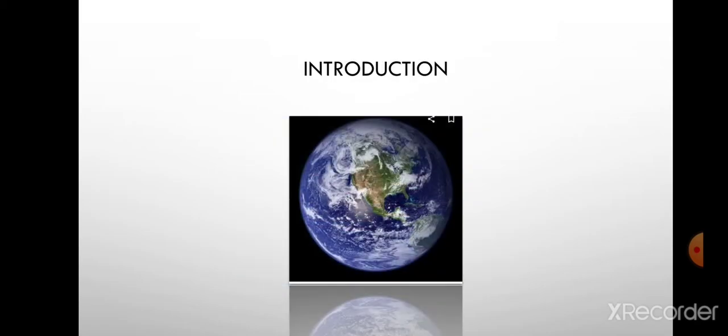You can see here the image of Earth, which is taken from outer space. And what can be seen through this image? That the majority of it looks to be blue in color. Now, why so? This indicates that the Earth is covered by water, right?